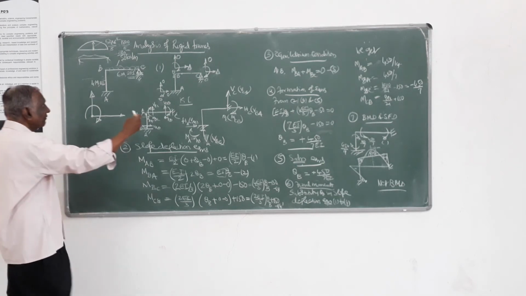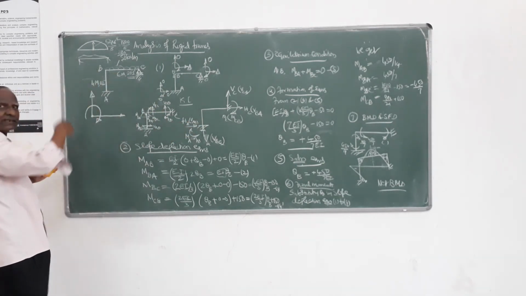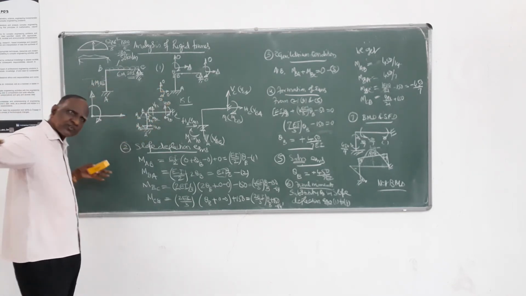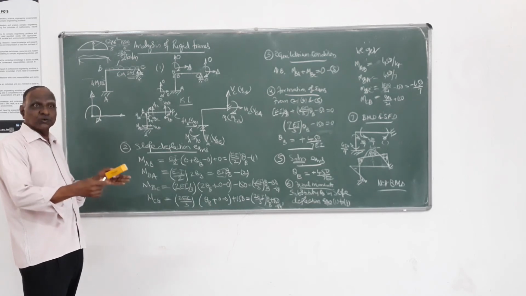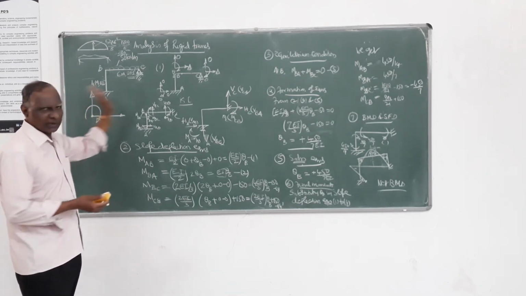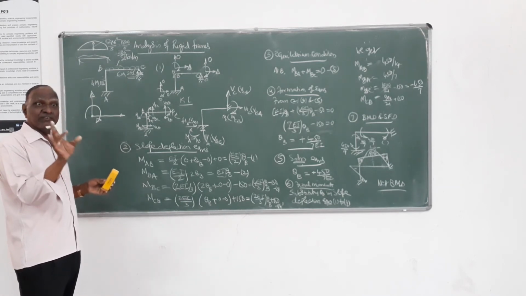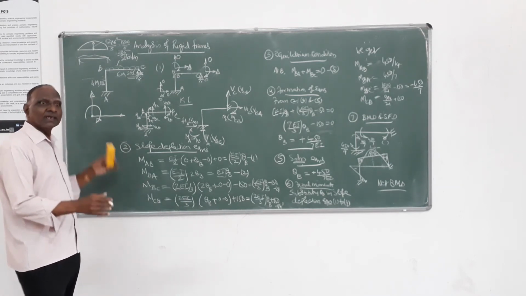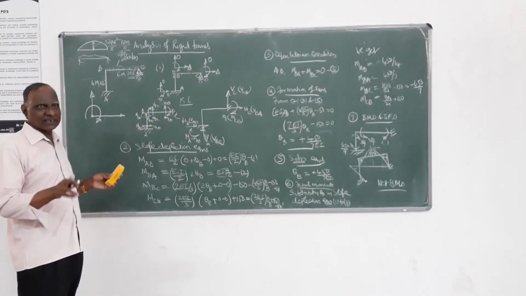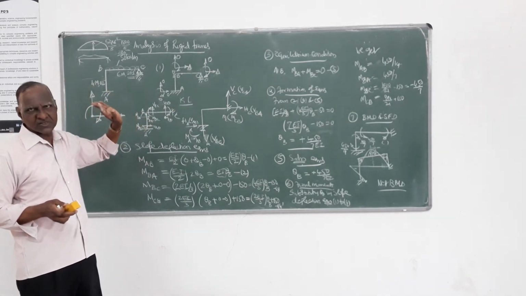If you have a load in this direction, then you take sway in this direction. If you have load in this direction as well as in this direction, you see how much load is there, what is the magnitude from left to right, what is the magnitude from right to left, whichever side is maximum, that side you take sway. That is the clue for which direction you have to take the sway.